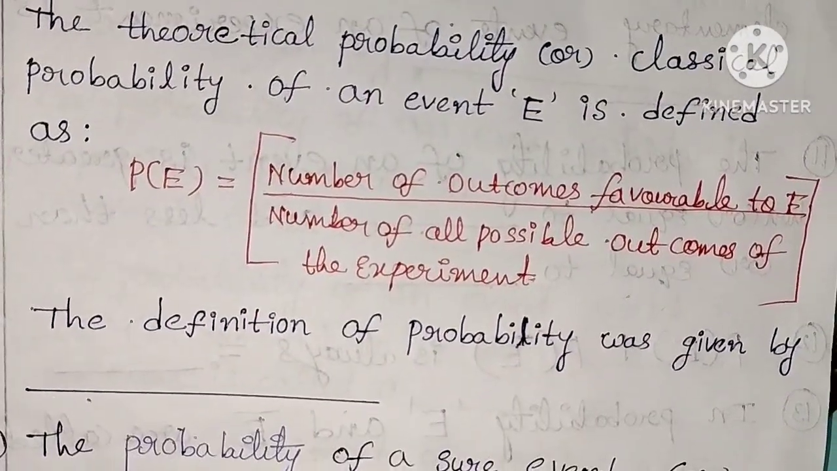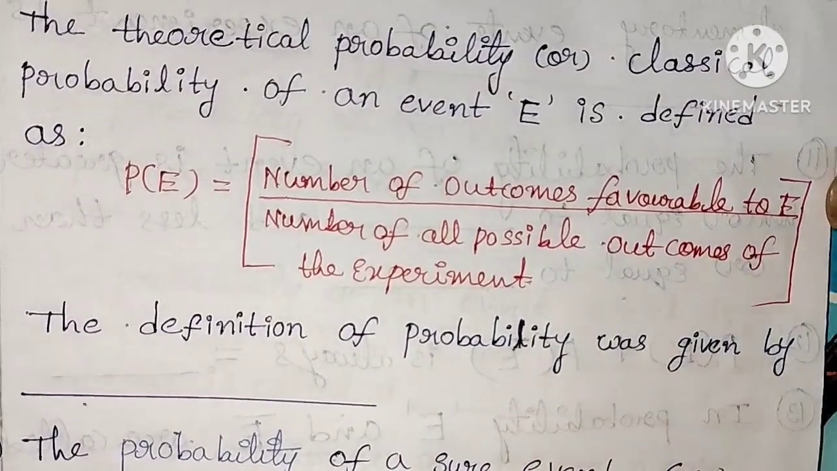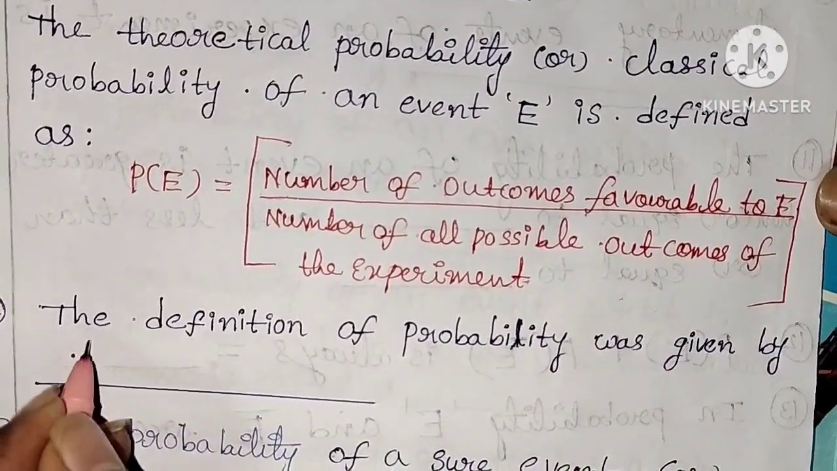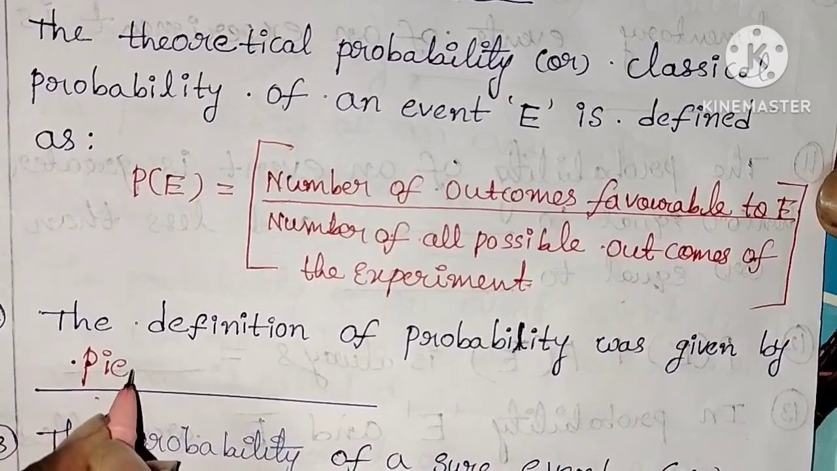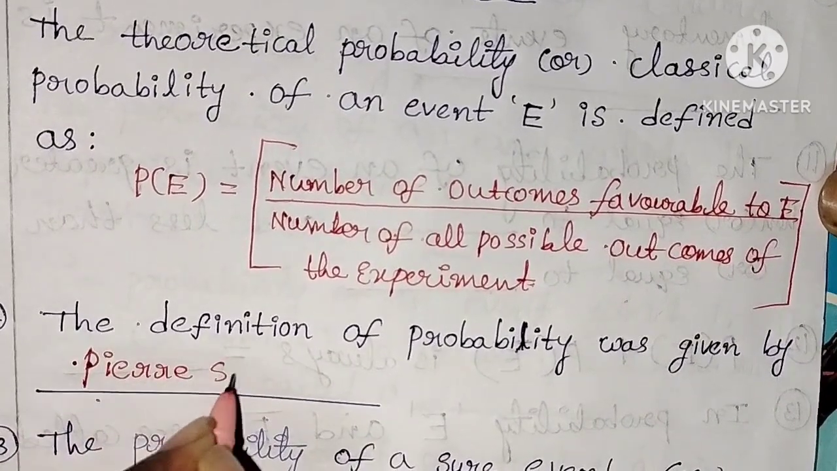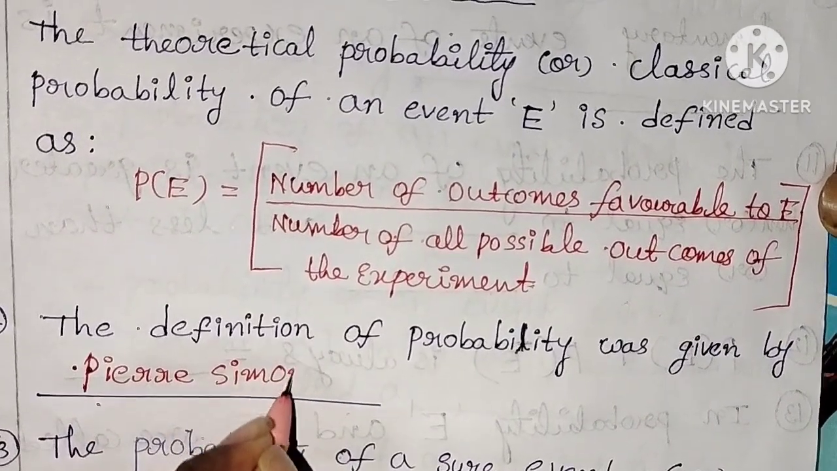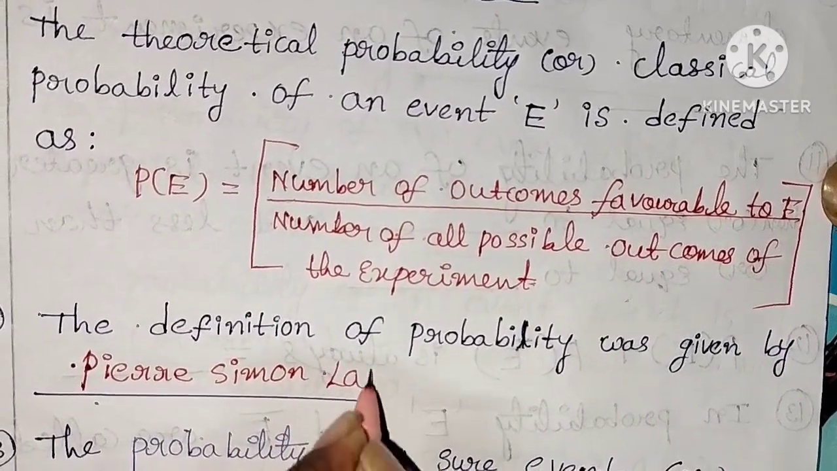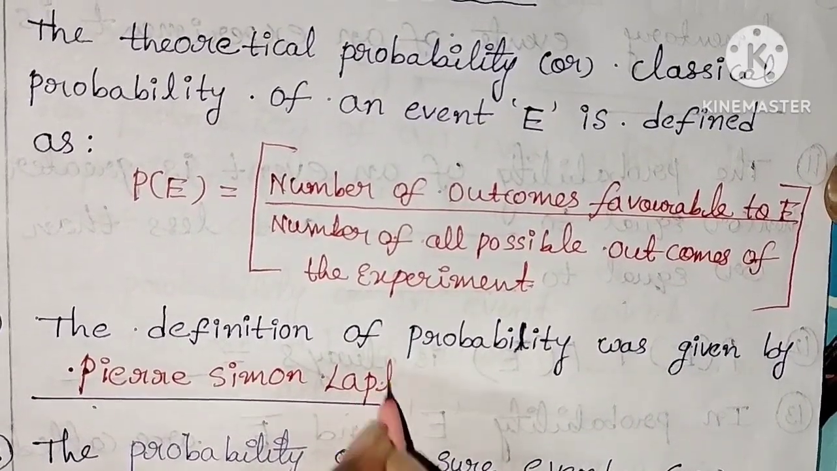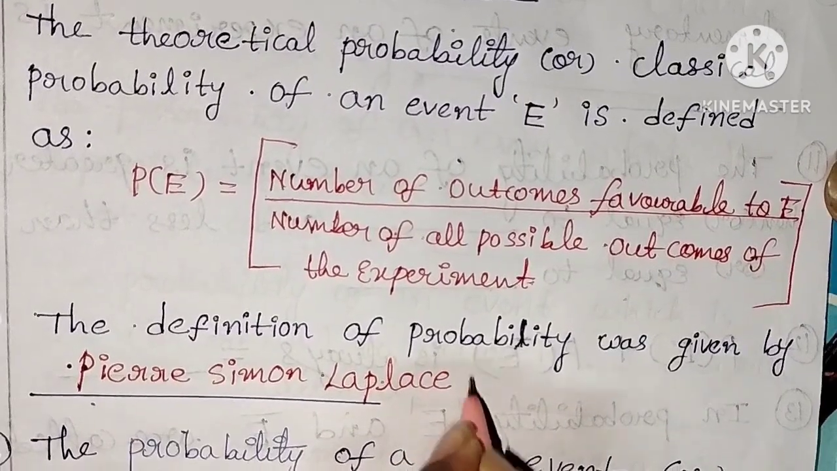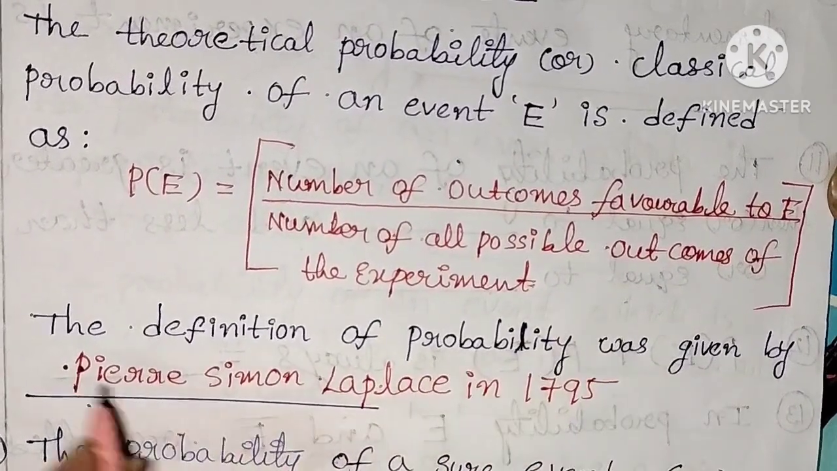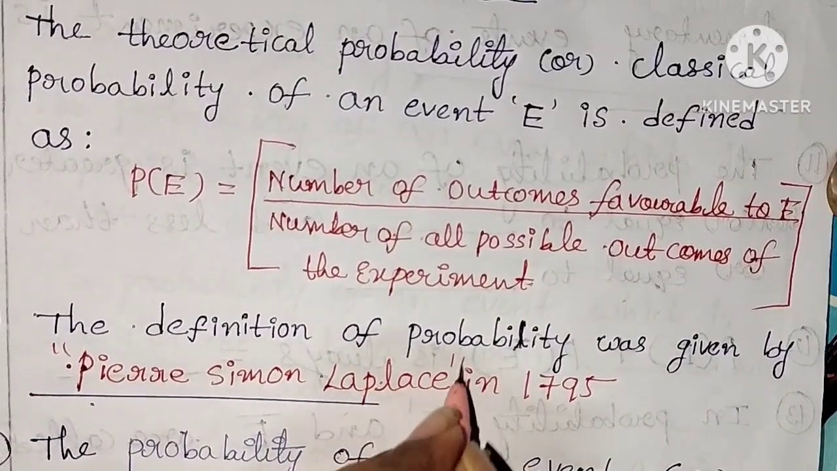Next, the definition of probability was given by Pierre Simon Laplace in 1795.